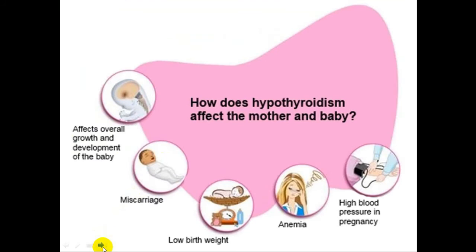Now we will see the effect of hypothyroidism. It affects the mother and the baby. It affects the overall growth and development of the baby. It increases the miscarriage rate, low birth weight, anemia, and high blood pressure in pregnancy.